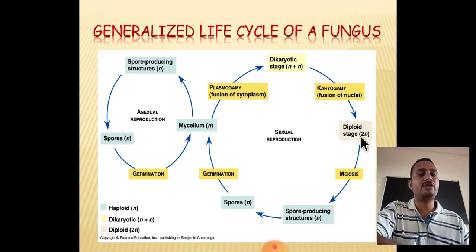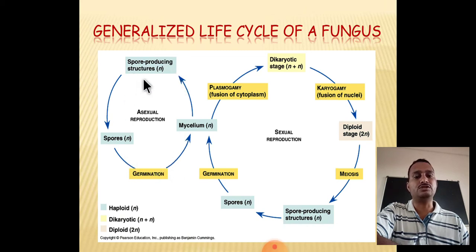If mitosis happened, the diploid stage would remain a diploid stage, but in case of meiosis the diploid stage undergoes reduction to form haploid spore producing structures. This is a spore producing structure, you can say here sporangia. These sporangia contain different types of spores. This way the entire sexual reproduction process takes place in fungi. This is the sexual reproductive stage in general, and this is the asexual reproductive stage.